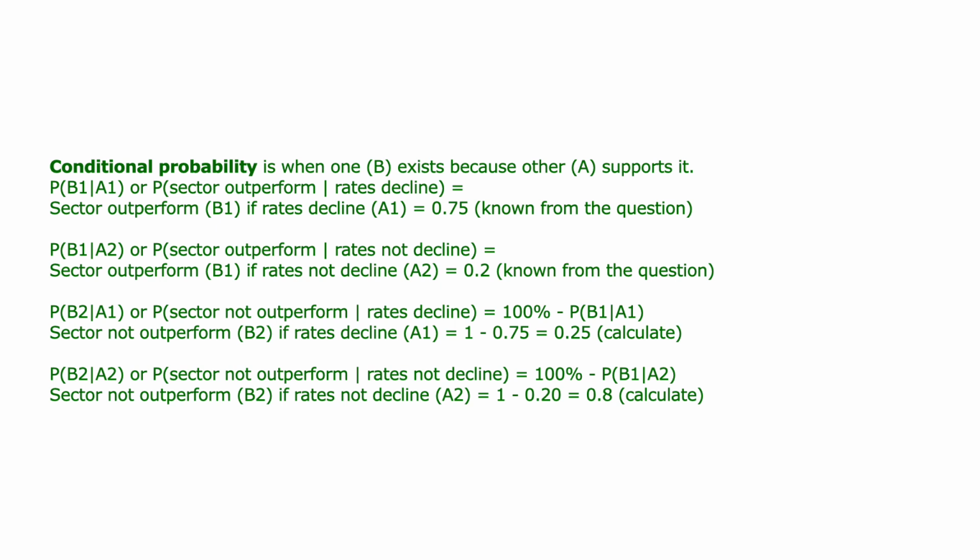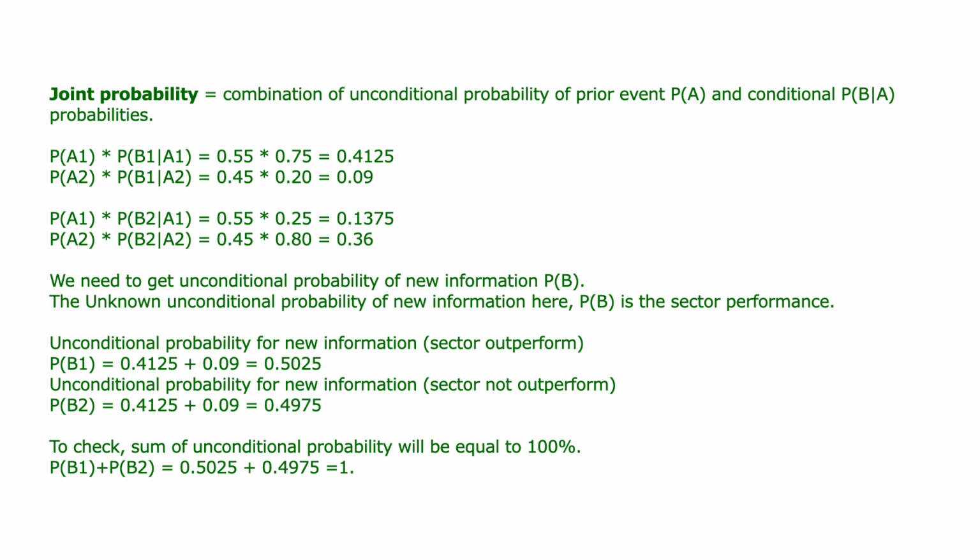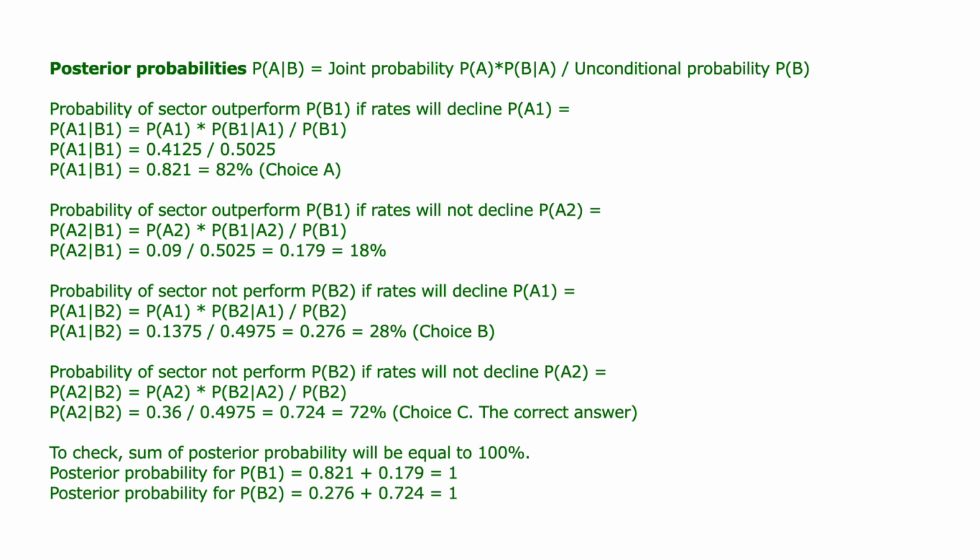Understand unconditional and conditional probabilities. You can calculate joint probabilities. We also need to get the unconditional probability of the new information, P(B). Divide the relevant joint probability by the unconditional probability to update beliefs. This yields the posterior probability that rates will not decline given the sector did not outperform: 72%.